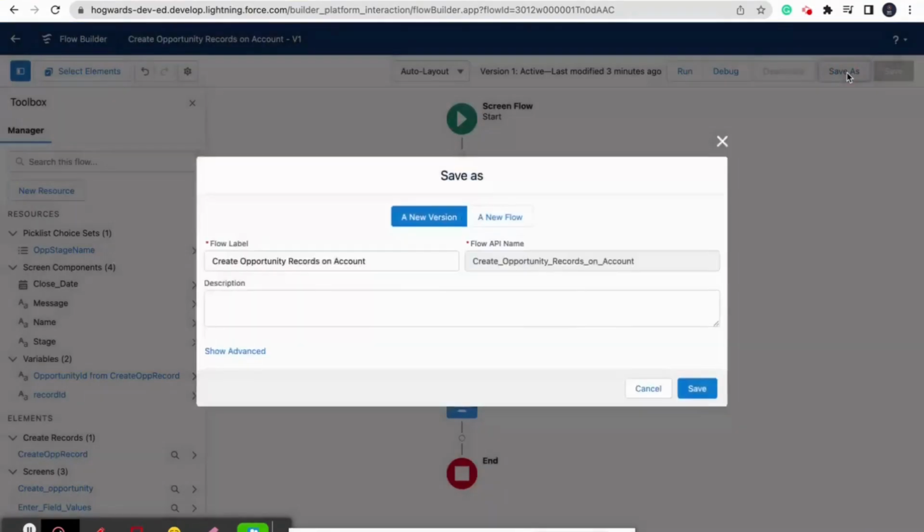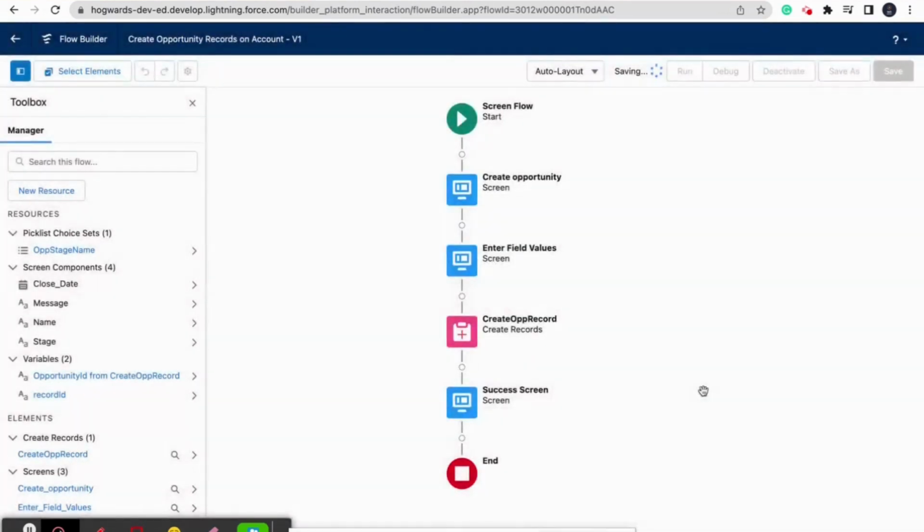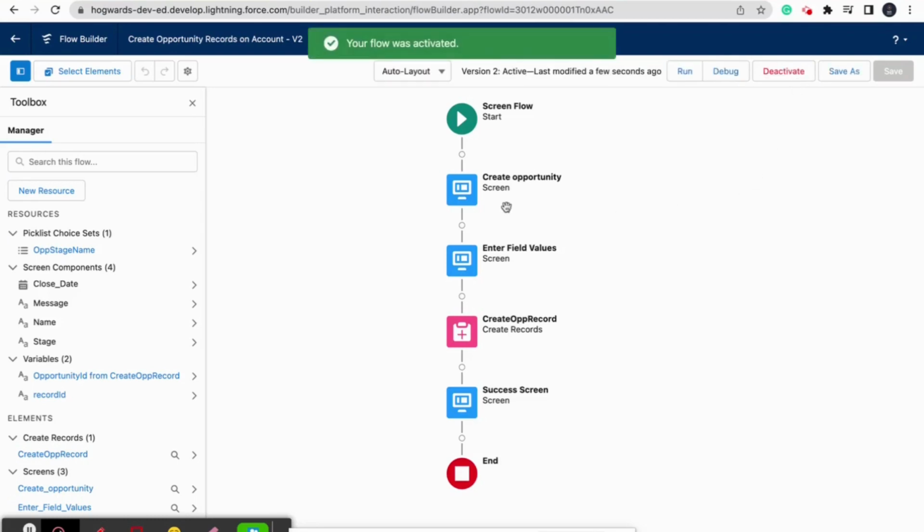Now we will save it. So it will create a new version because the previous version was activated, so we will not be able to do any changes to that version. So we will create a new version and activate the new version. If we do not activate this second version, then the first version will run. Okay, so we should be mindful while creating flows that if we are doing any changes and creating a new version, then that version should be activated as well. Okay, so we have activated this.